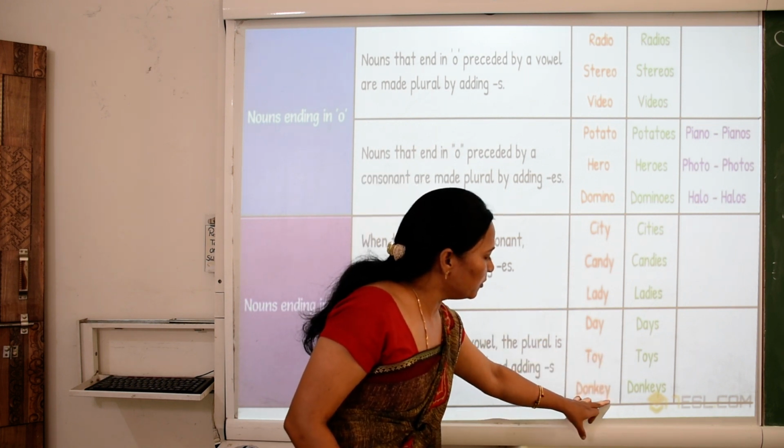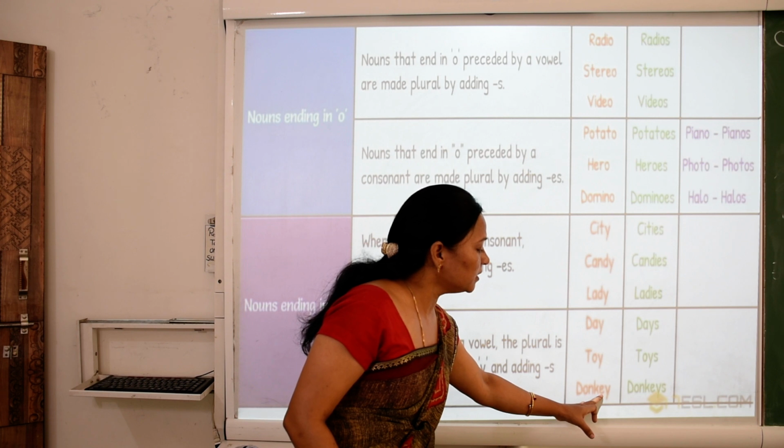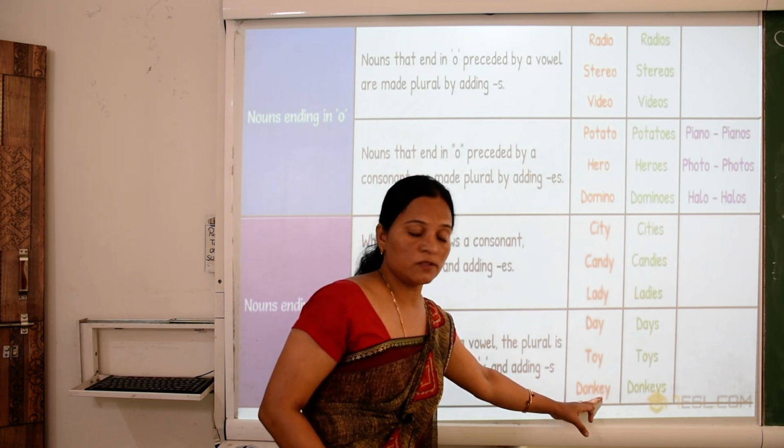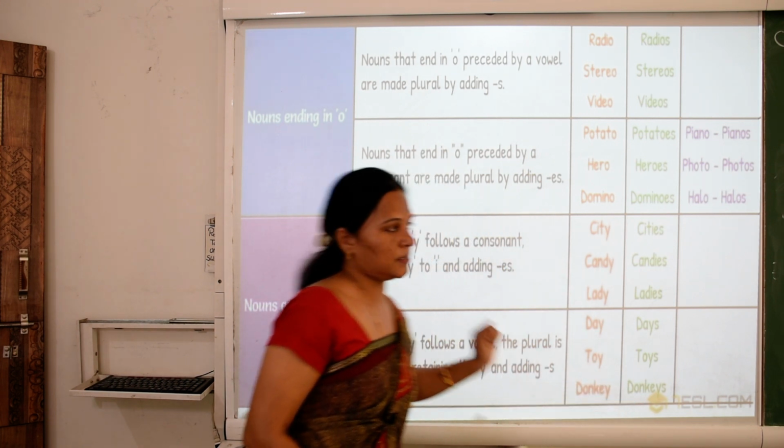Donkey. Before Y, what is here? E. What is E? E is a vowel. Donkey becomes donkeys.